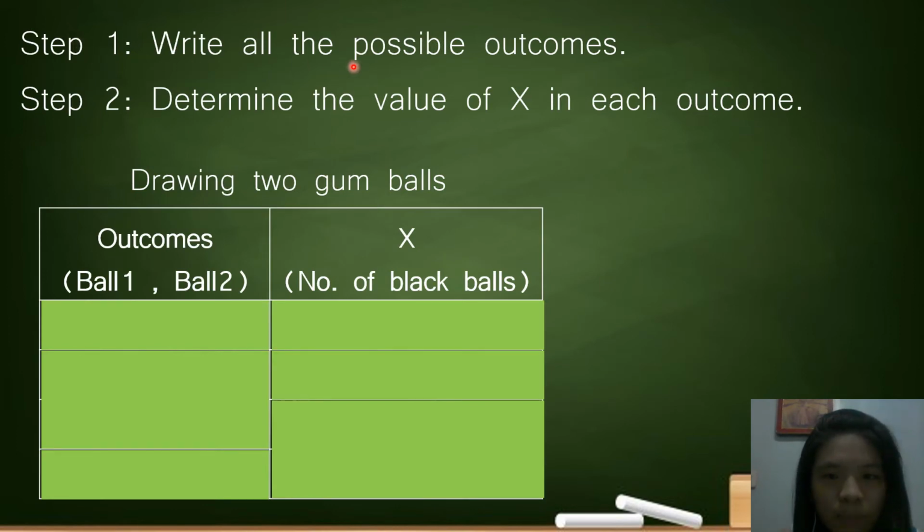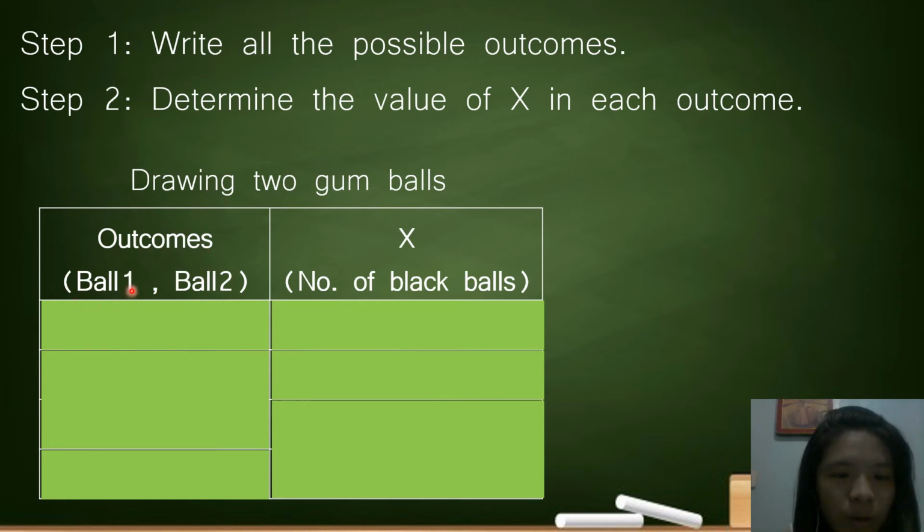Write all the possible outcomes. So we have a table here. On the left, we have the outcomes, and on the right are the value of x in each outcome, or the number of black balls, because we're getting the probability distribution of only the black gumballs. So first, we determine the outcomes.